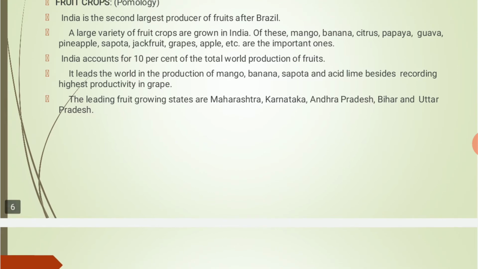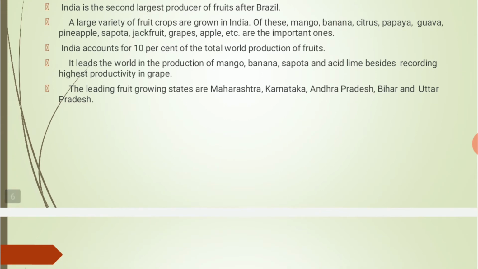So these are the fruits which are produced in a large amount in our country. The leading fruit growing states, and which are the leading fruit growing states? Maharashtra, Karnataka, Andhra Pradesh, Bihar, and Uttar Pradesh. These are the leading states which produce a large amount of fruits.